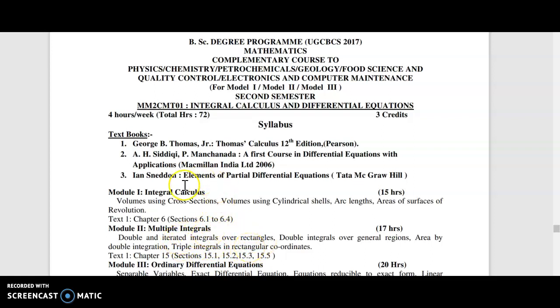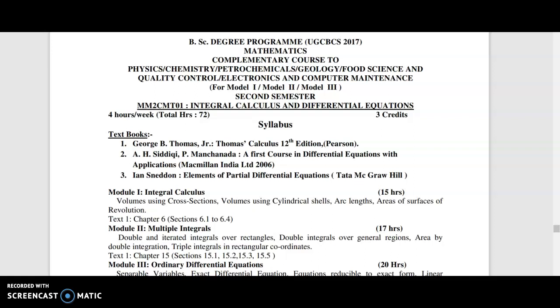The process is easy if you know the process of integration of a single variable, and it can be applied to double integrals and triple integrals. So try to study and understand the process of integration first, and then we can come to the syllabus.